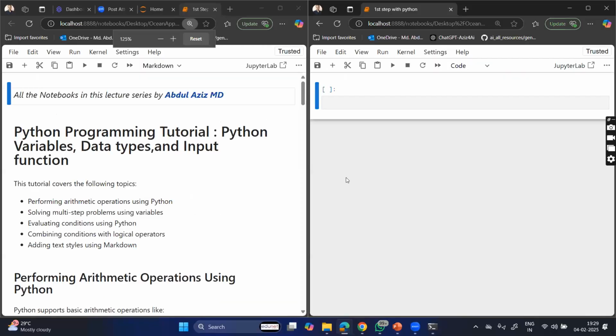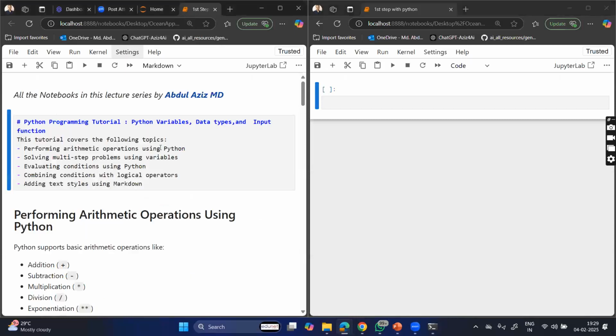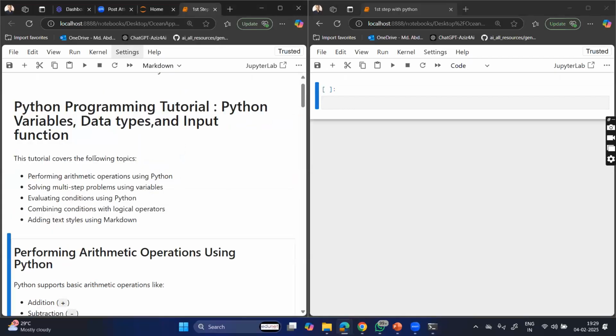Put these two side by side, and read the whole markdown that I have written over here. Read the markdown properly and understand it. And if you want to know how I wrote this markdown, you can double click on it and look at it, right? So how I have given these bullet points and all, right?